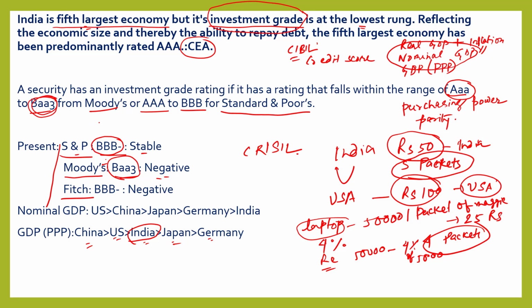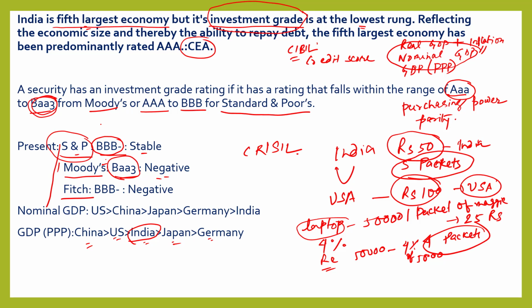During the 2008 global recession, S&P was giving a very high rating to Lehman Brothers, which was the first company to collapse in the 2008 global recession. So their prediction was totally wrong. That means the investment grades assigned by these companies are not foolproof. So this is a contentious issue.